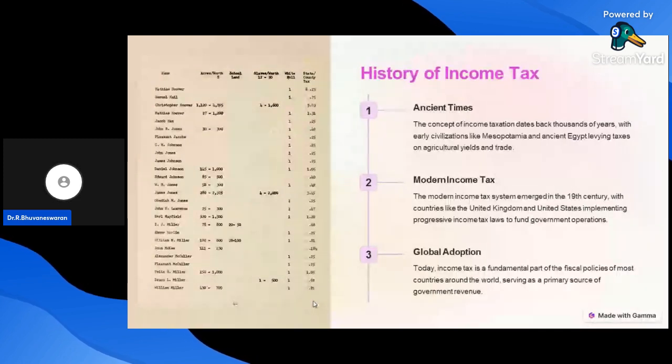Okay, third one, global adoption. Today, in the global world, income tax is a fundamental part of fiscal policy, serving as a primary source of government revenue in most countries around the world. It is called the global adoption of income tax. These are all the history of income tax.